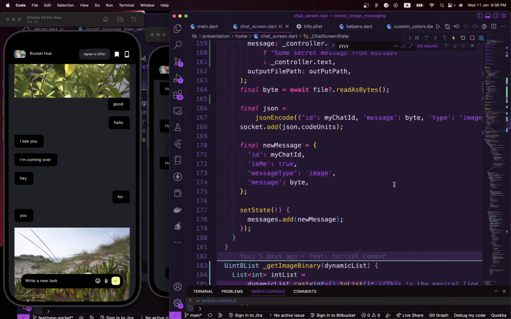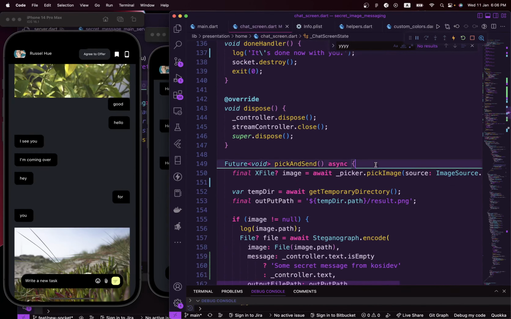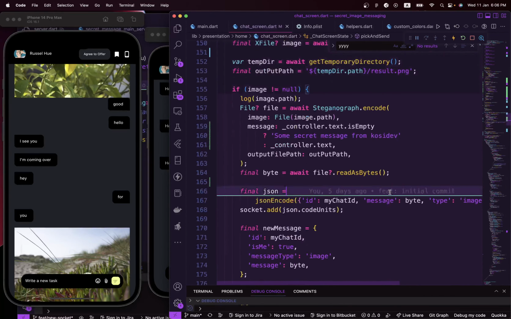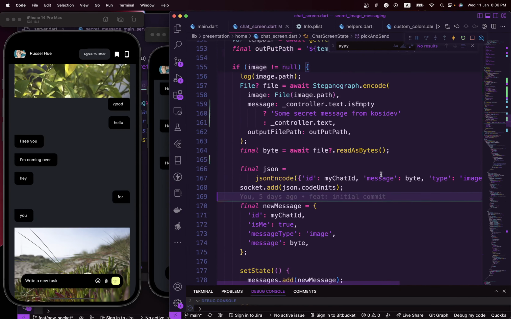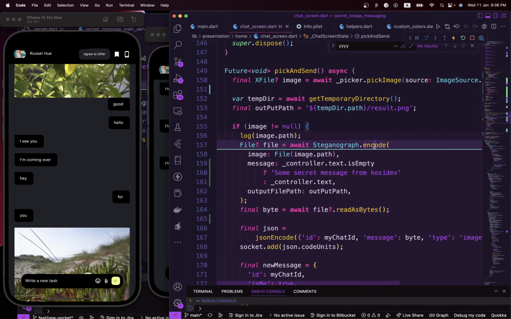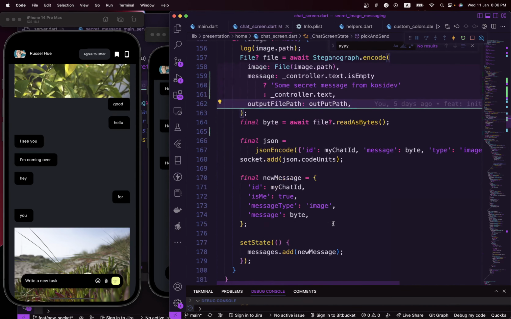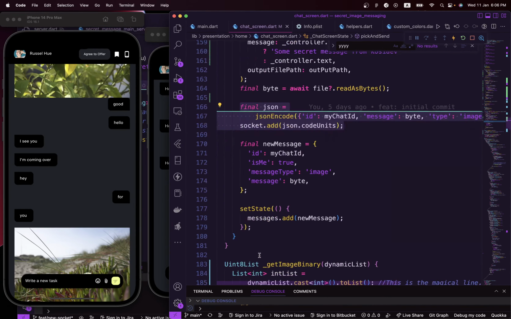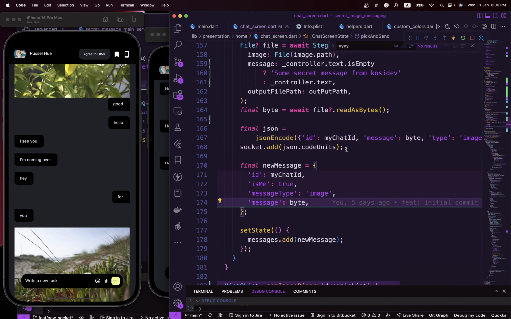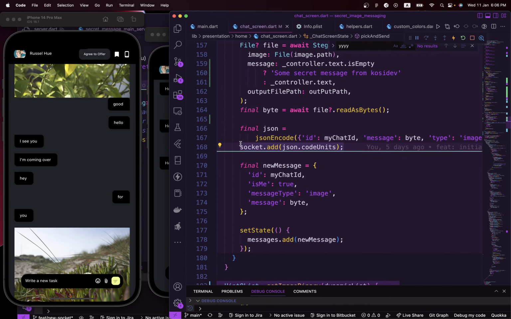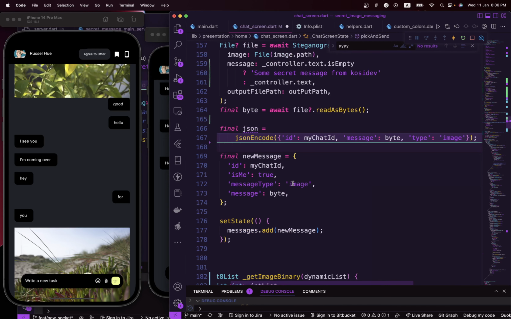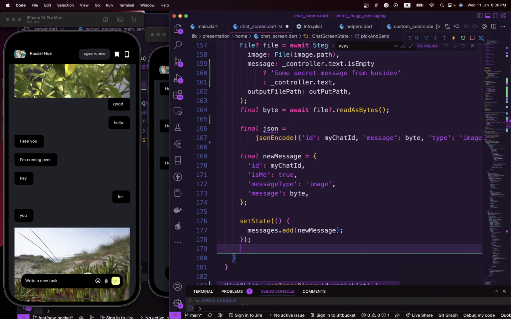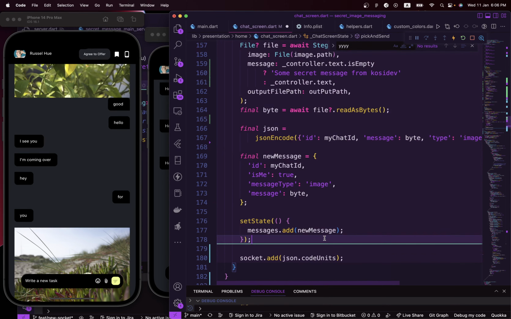So I think that happens right here. When we did pick and send and we typed in a message, what we want to do is that once we are able to encode this right here before sending it to the server, I'll move this right to the end, so it should be somewhere here. That's some improvement I just want to make.